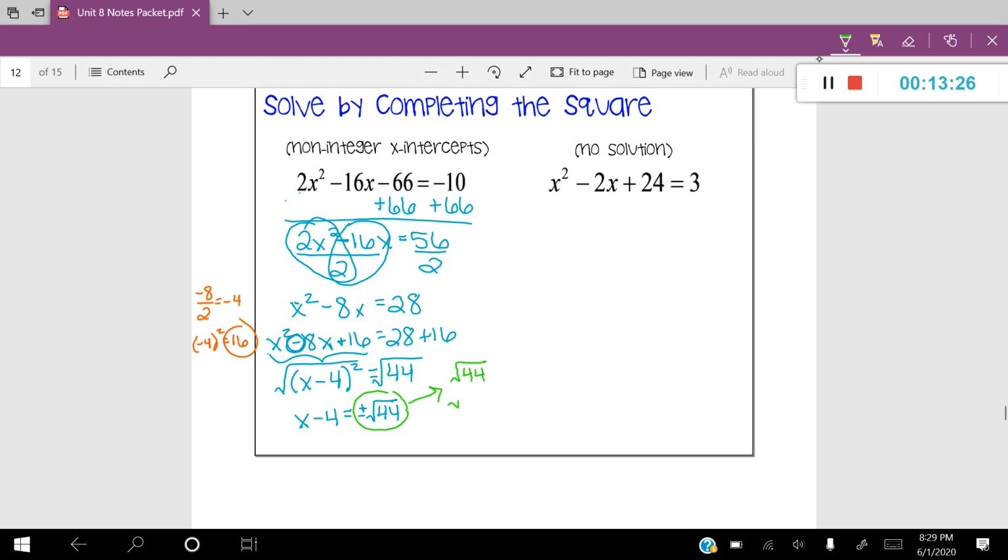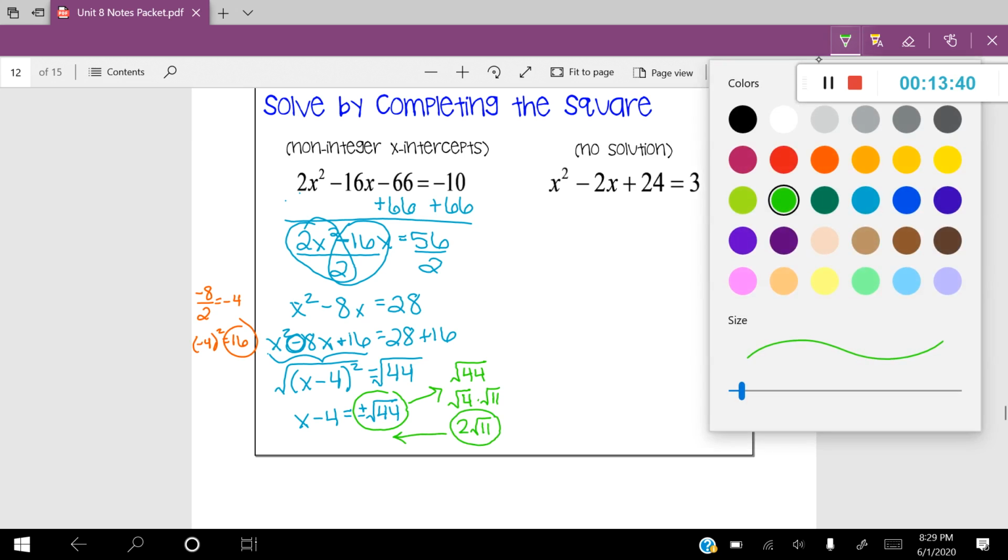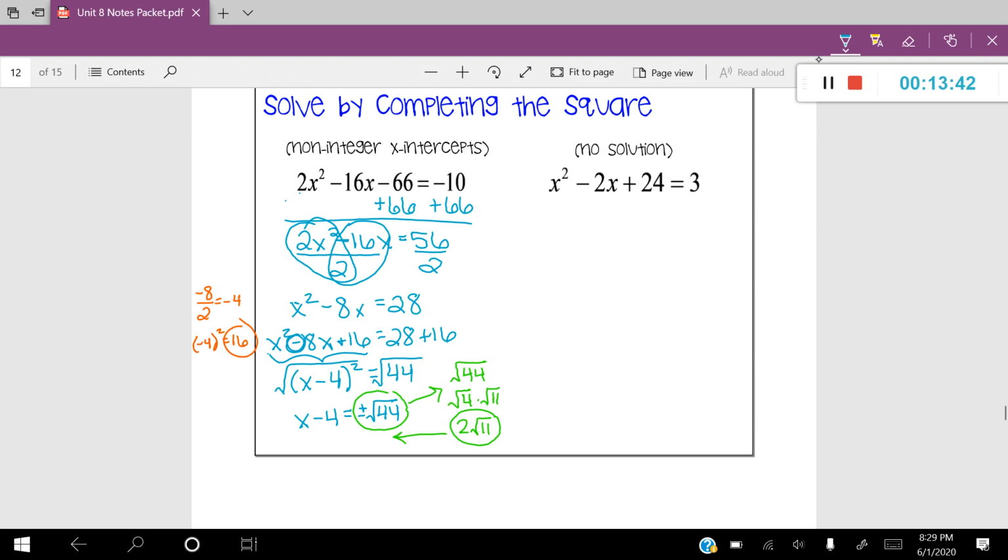I know that that can break into root 4 and root 11, which will simplify down into 2 root 11. So really, I'm going to go ahead and replace it with 2 root 11 because that's my simplified radical. Okay, so now we have x minus 4 is equal to positive or negative 2 root 11. I'm going to add 4 to both sides.